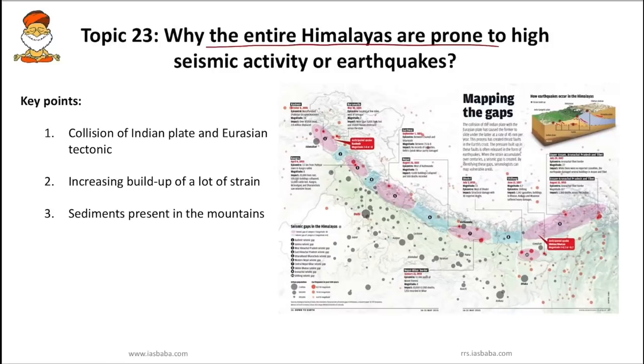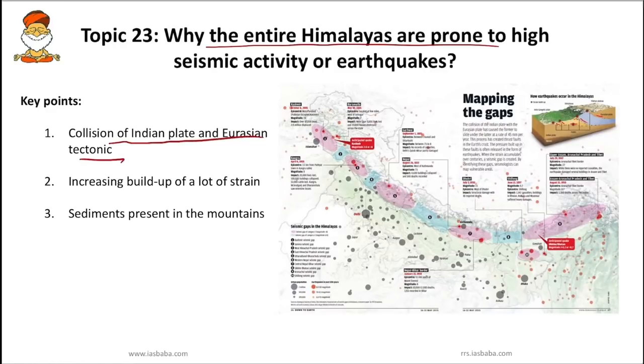So why is India vulnerable, or why is the Himalayan belt extremely vulnerable to earthquakes? The answer to this question lies in the processes which led to the formation of the mountain range. We know that India was formed due to the collision of the Indian plate and the Eurasian tectonic plate.